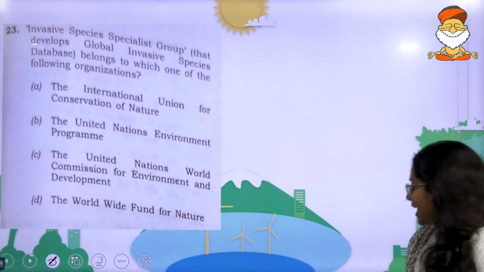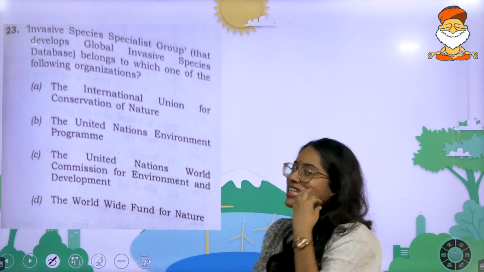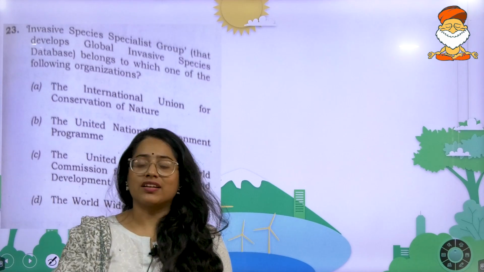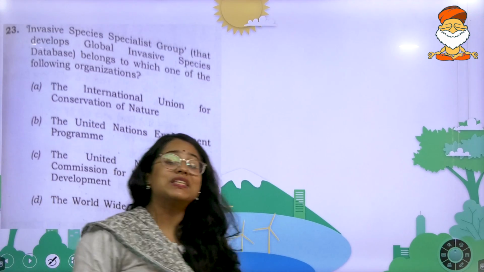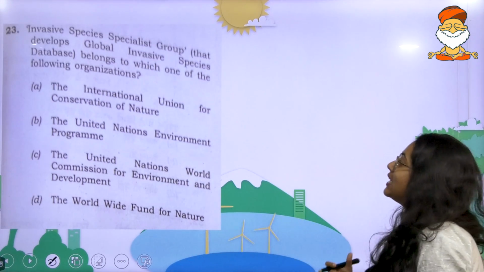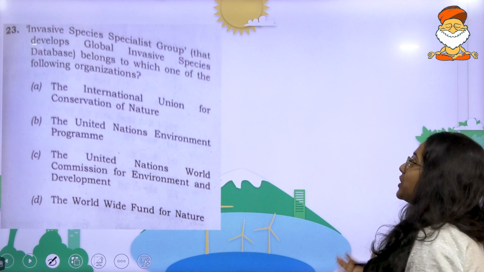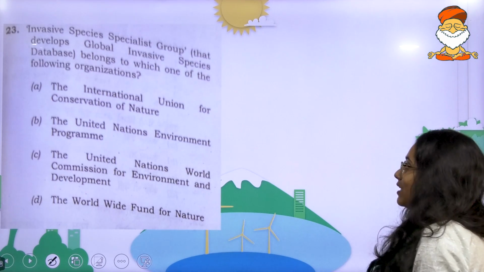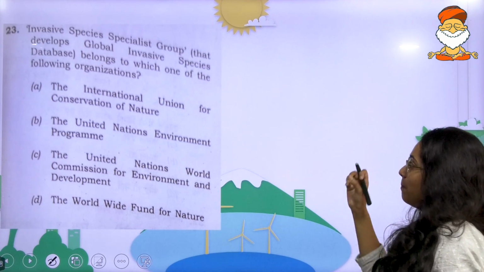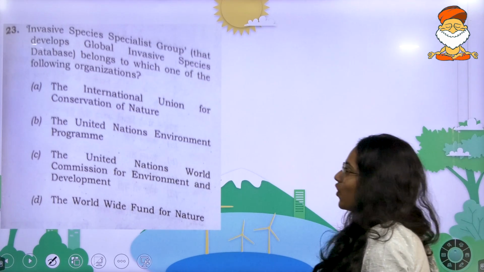Moving on to the next one. I would say this is one of the easiest questions in this paper with regard to environment. Even when we were taking it in class, I had mentioned the Species Survival Commission and so on. Here you will see: the Invasive Species Specialist Group that develops a global invasive species database belongs to which one of the following organizations?